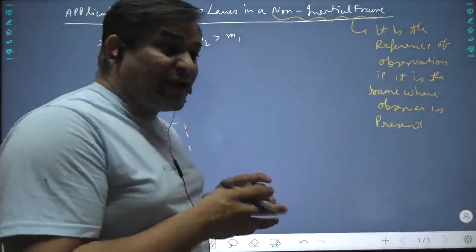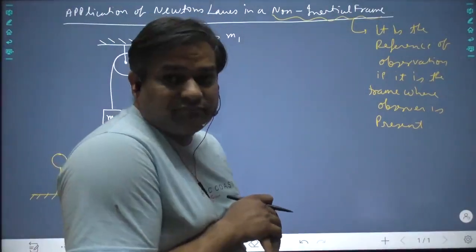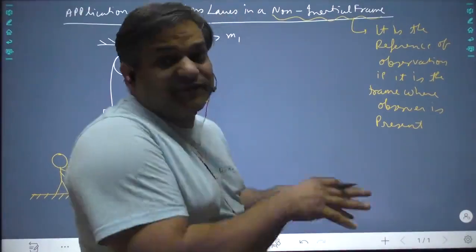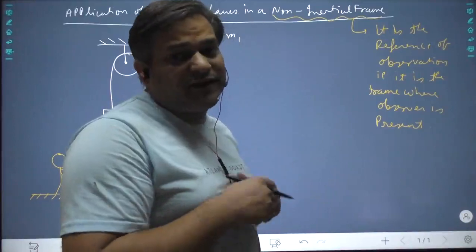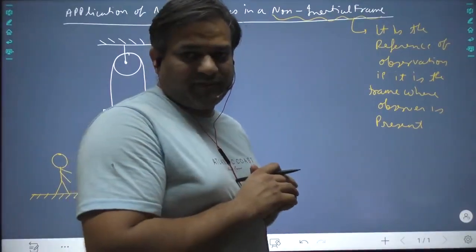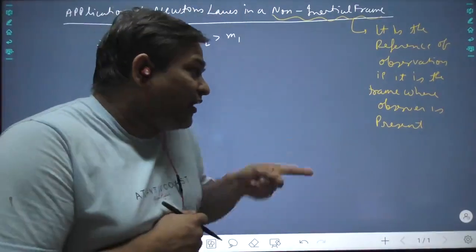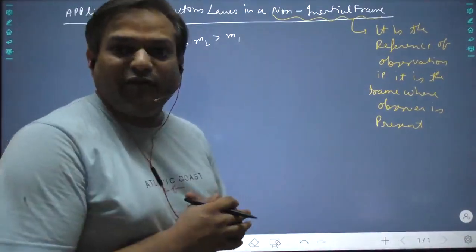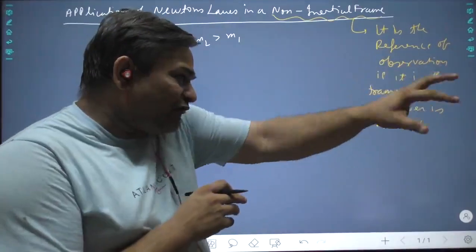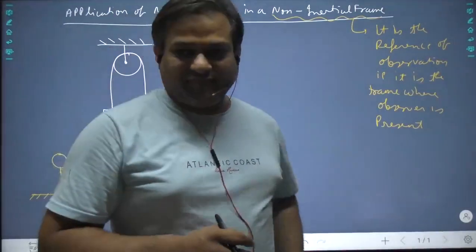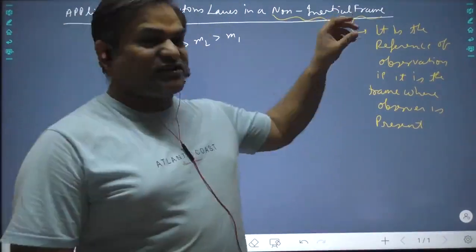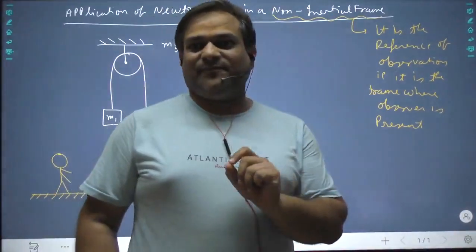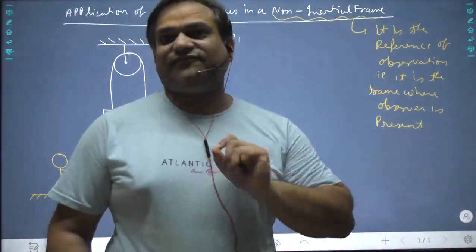If you are sitting inside the accelerating car, then you are also accelerating. So the observer is accelerating. So now the observer is in a non-inertial frame. But if I am outside the car and I am looking at you, so I am in an inertial frame. So I can apply all kinds of Newton's laws of motion. See, non-inertial frame or inertial frame is not of the object. It is of the observer.